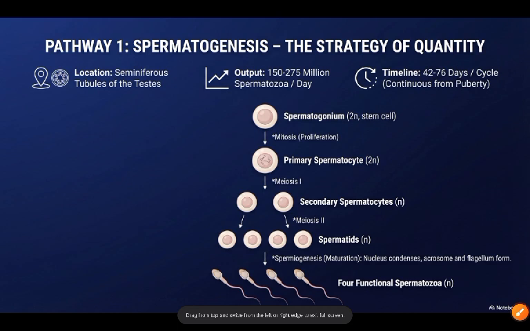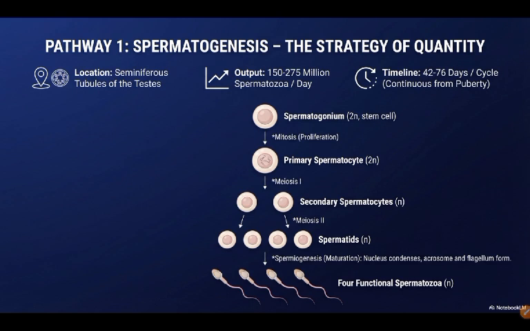So this is another exam key question. They will ask you: the process by which you convert primary spermatocytes to spermatid is called what? So drop that in the comment section below. I want to see your response. What is the process by which you convert primary spermatocyte to spermatid? This is a question for you, a commonly asked question in MBBS. Drop it in the comment section below. I want to see the answer.